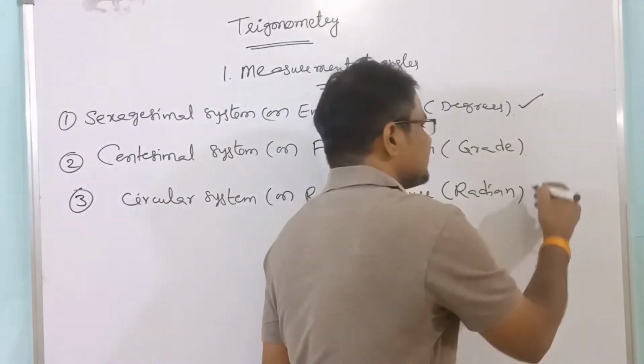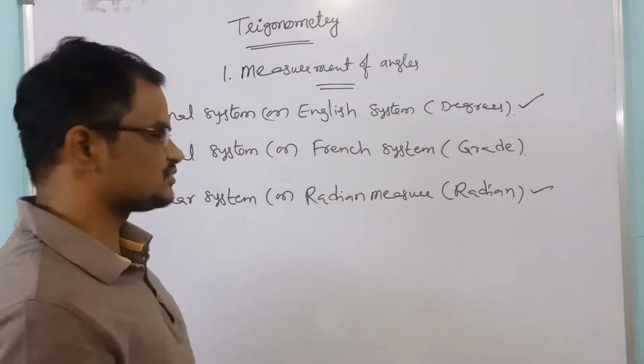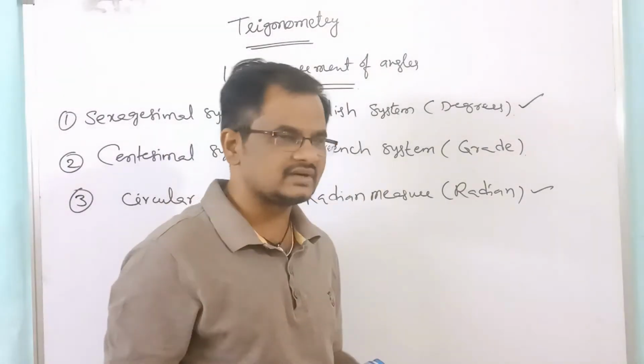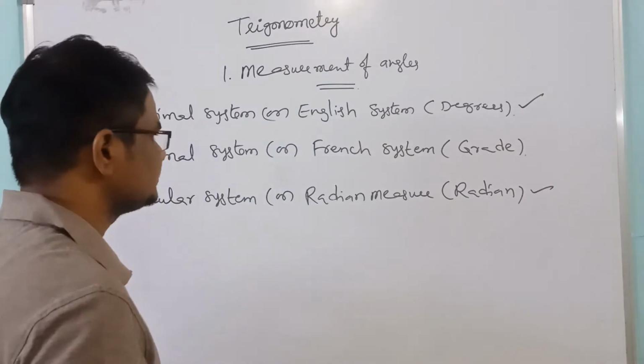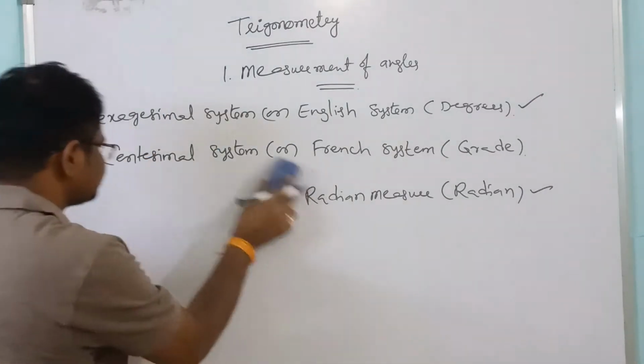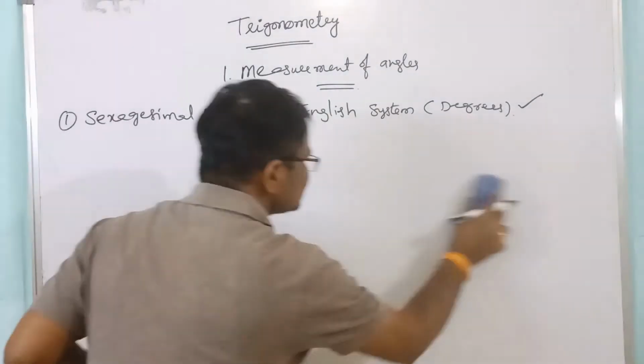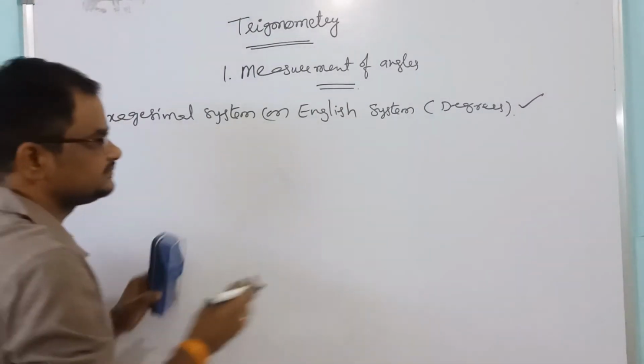So 99% we will do these two only, means we will follow these two systems only. Rarely we will follow the centesimal system also. First, let us take the sexagesimal system. What is the sexagesimal system? So in this, listen carefully.